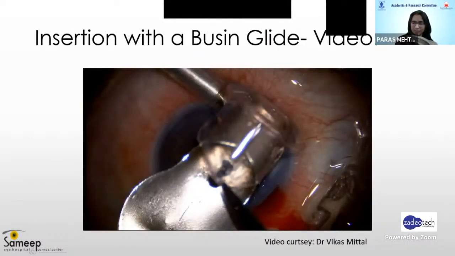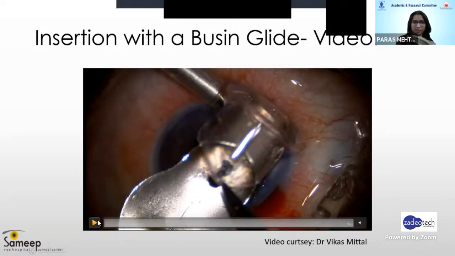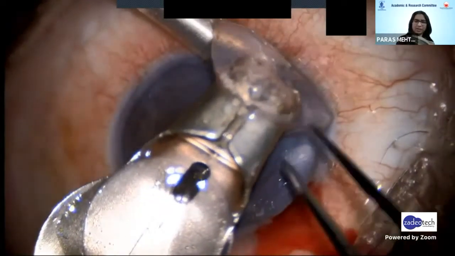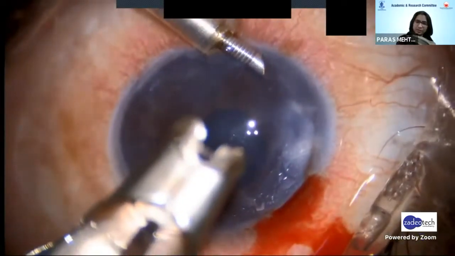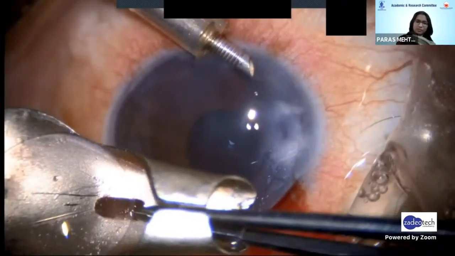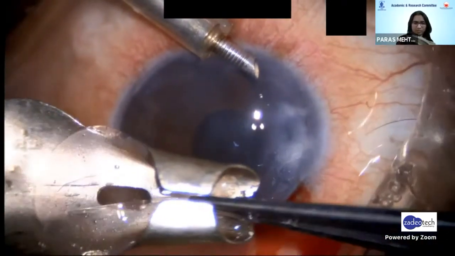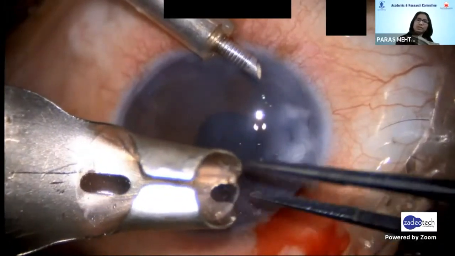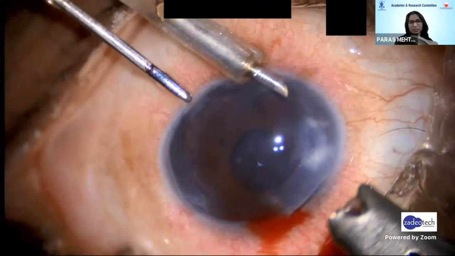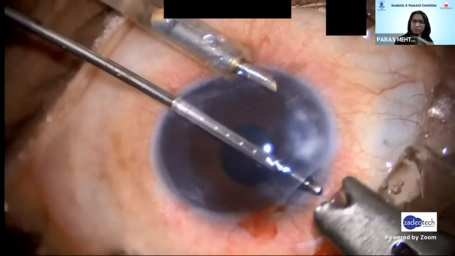There is one small video, insertion with a glide, courtesy Dr. Vikas Mittal. The DSEC button is a pull-through technique. It is inserted into the glide and positioned into the mouth of the glide, and then with the other side of incision, a forceps is used to pull the button into the anterior chamber.